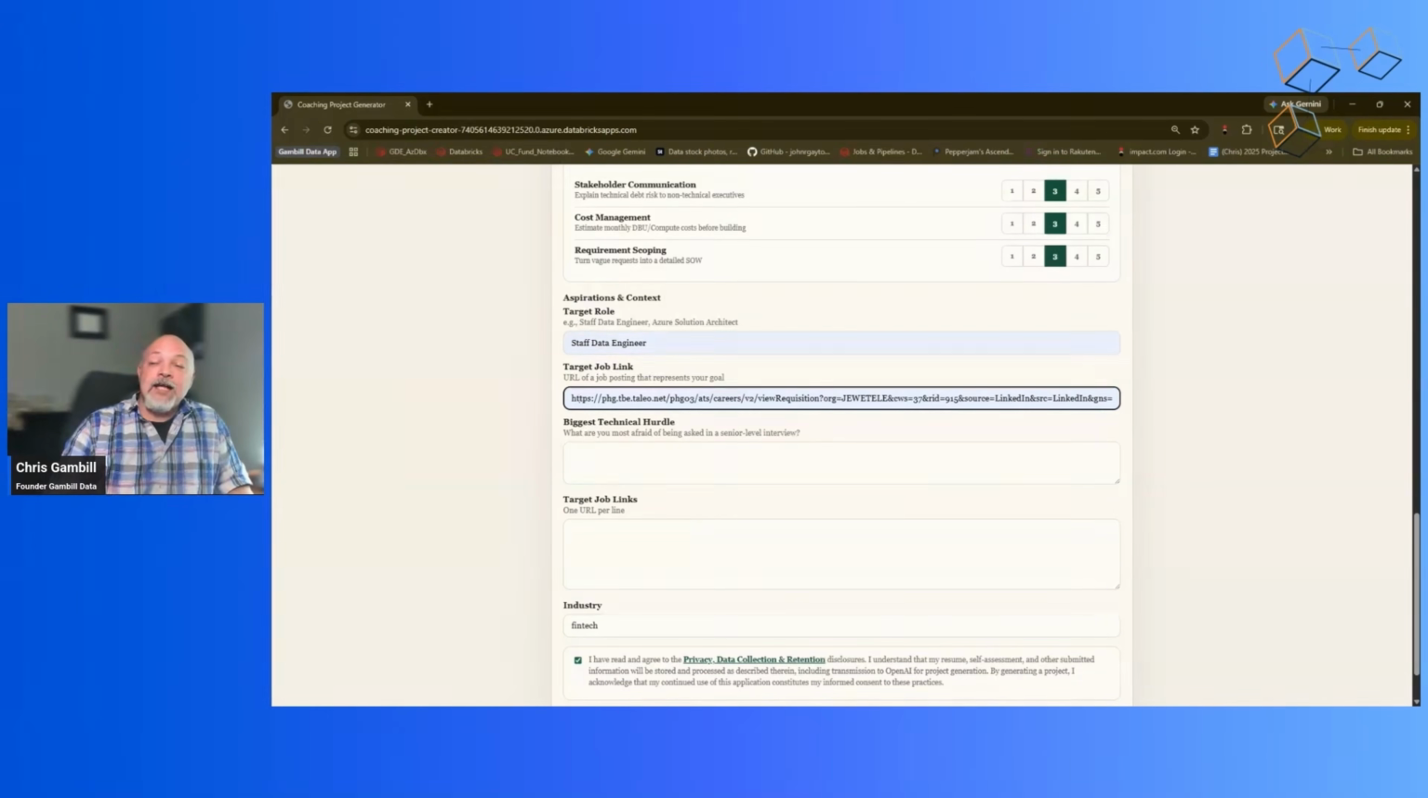Then you're going to add a target job link. This is going to be your ideal position. When you look at this job, you see exactly what you want in a position, what you want to learn, the industry you want to be in, all of that. So drop that job link in here.